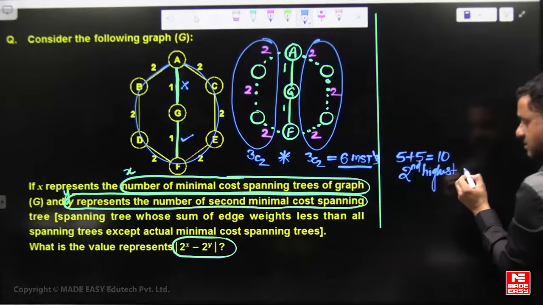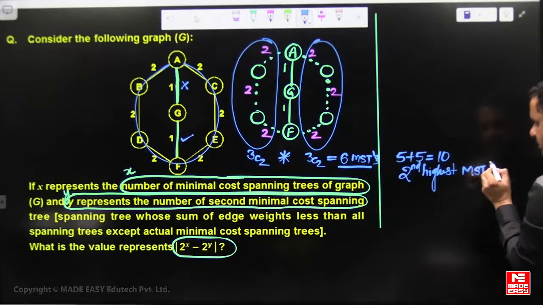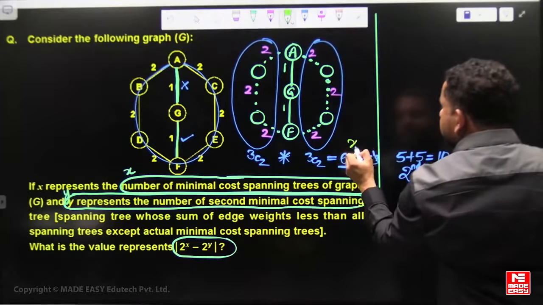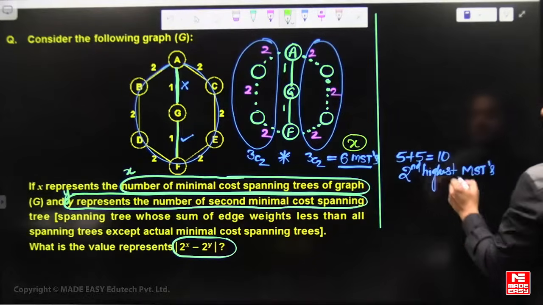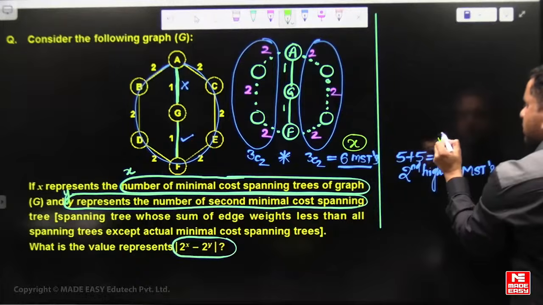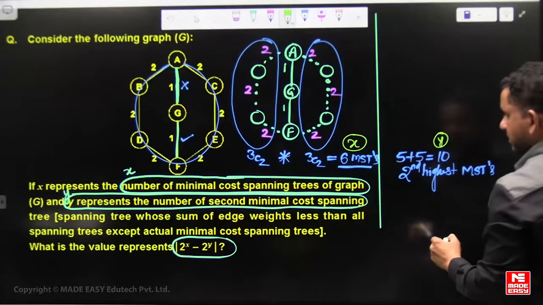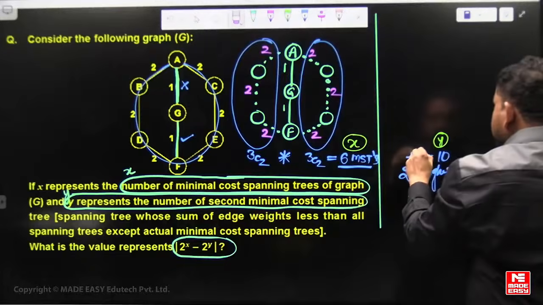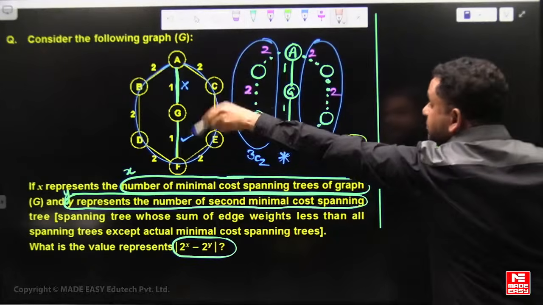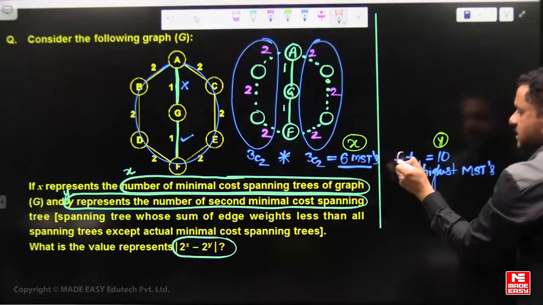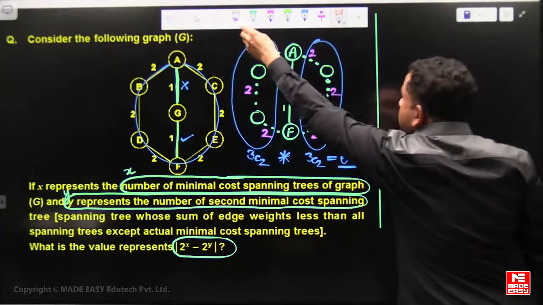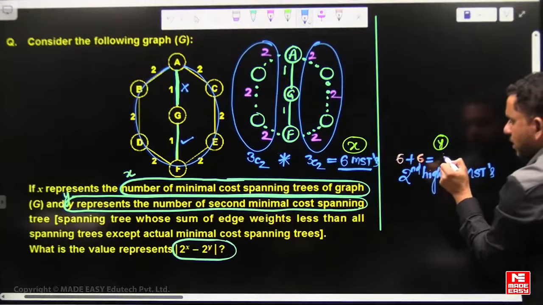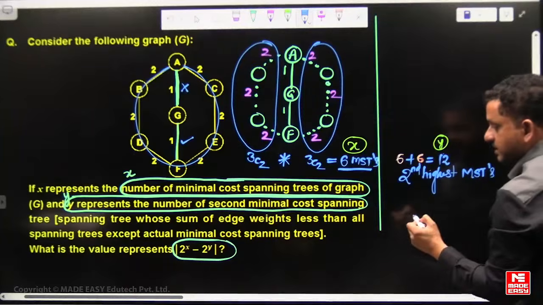So X is the number of minimal spanning trees, 6 minimal spanning trees. Y is the second highest minimal spanning trees. 6 plus 6, so 12, not 5 plus 5. 6 plus 6 is the second highest, 12 second highest MSTs.